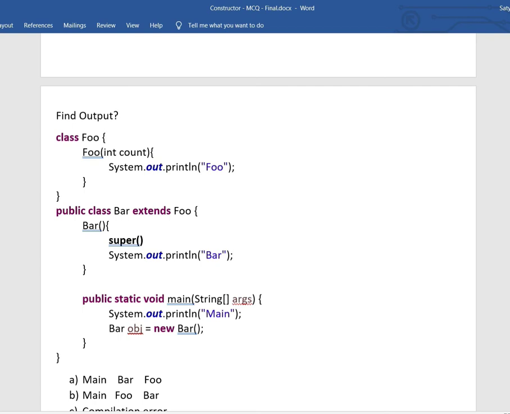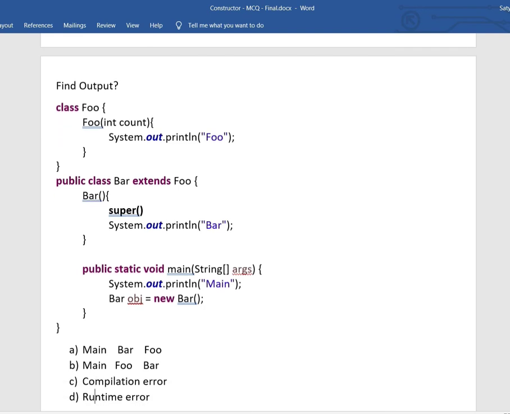If you don't have a default constructor, generally the Java compiler will provide one, but we already provided a parameterized constructor. So in this case, the Java compiler doesn't provide any constructor. So it is going to lead to a compilation issue. This is a compile time error.